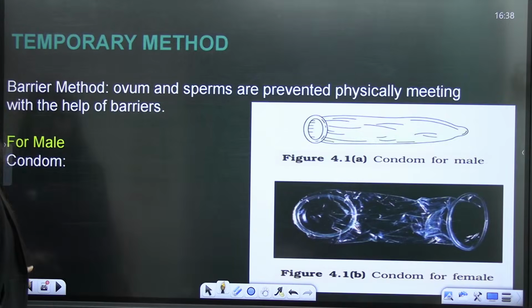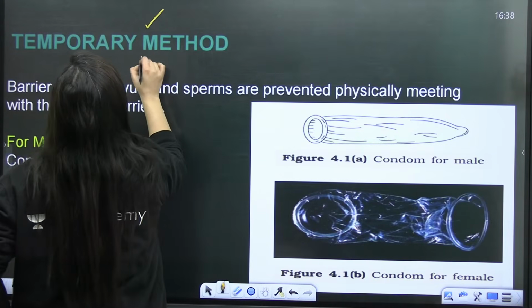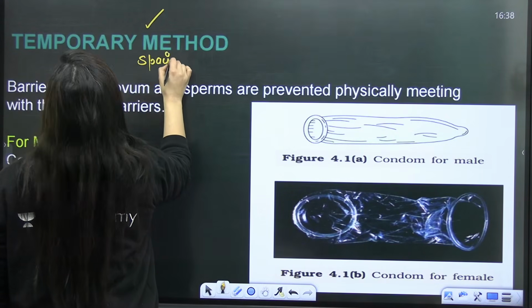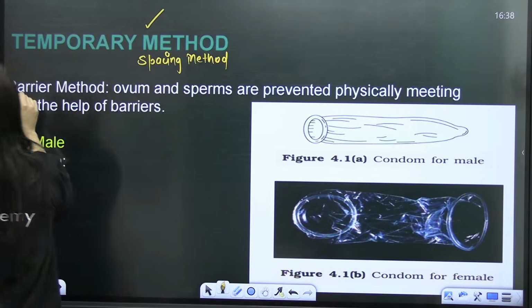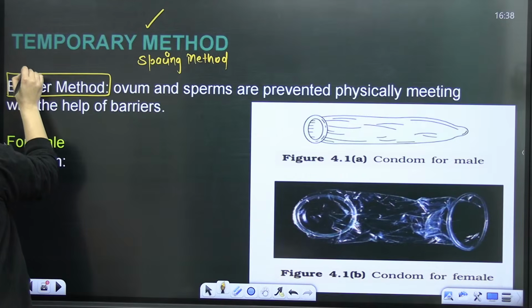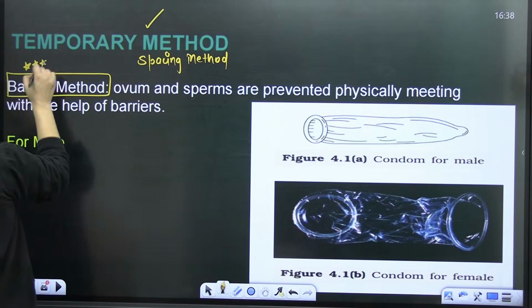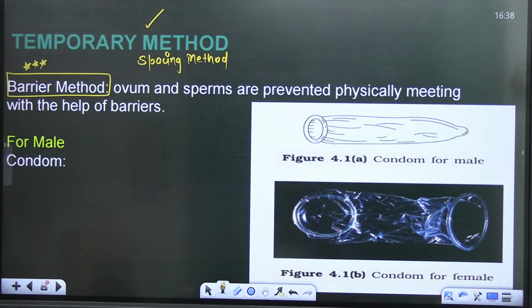Next part is, let's talk about the temporary method, also called the spacing method. And here the very first and very common method is the barrier method. From the word itself, you can understand what this method is trying to tell us, right? Which method is it? It is the barrier method. Is that clear?